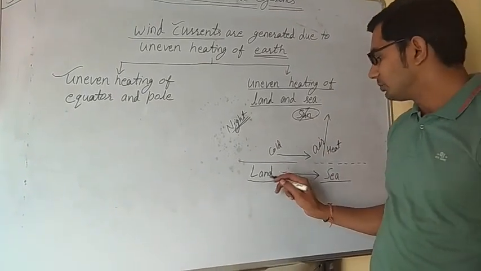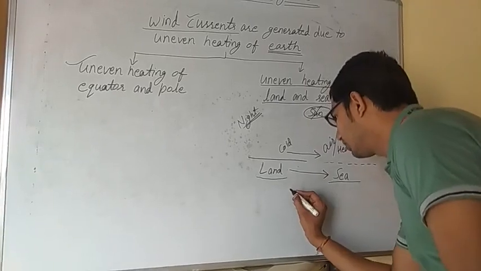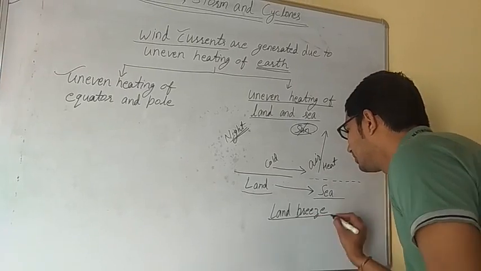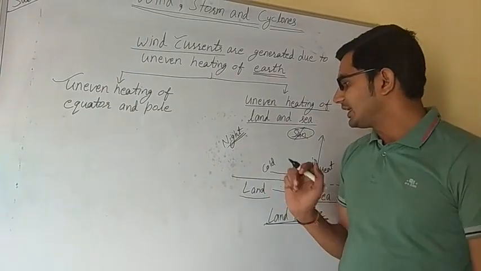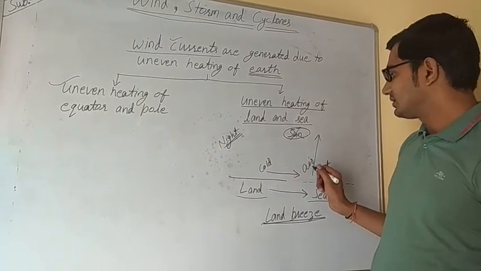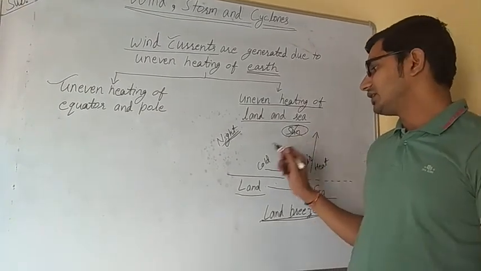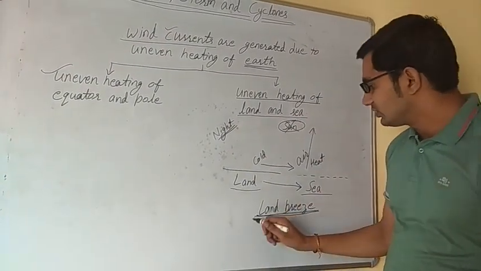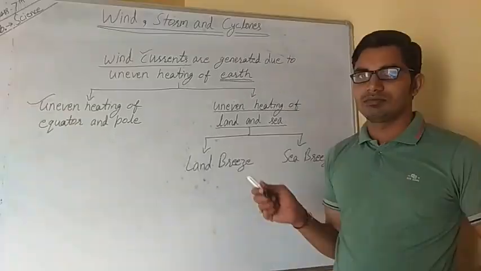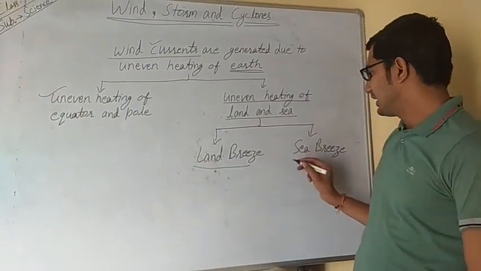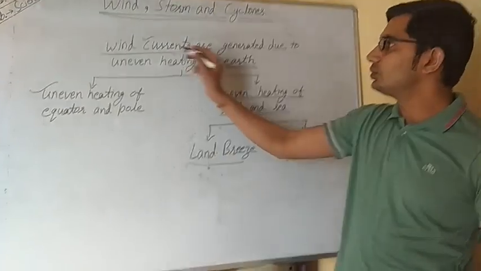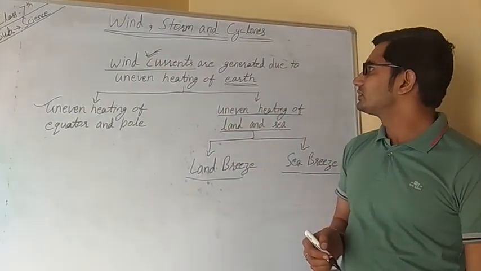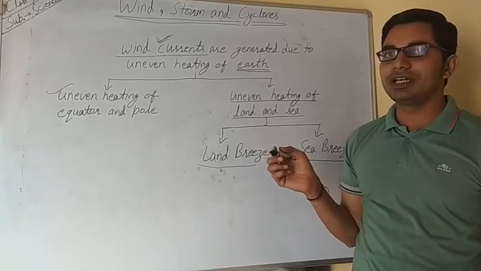When air blows from land to sea, that is known as land breeze. So what is land breeze? During night, the air above the sea gets heated and rises upward, and the cold air from the land moves towards the sea. That is known as land breeze. So land breeze and sea breeze are due to wind currents. That is all about how wind currents are generated due to uneven heating of the earth.